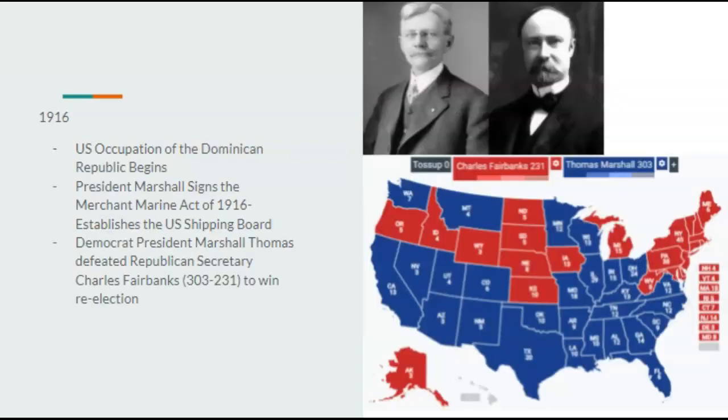In 1916, the U.S. occupation of the Dominican Republic begins as well. We also have the 1916 election, but first, Marshall would sign the Merchant Marine Act of 1916, which establishes the U.S. Shipping Board. In the 1916 election, the Democrats would renominate Thomas Marshall once again for, I believe, a third time. Yes, a third time, running for a third term. And Republicans would nominate former State Secretary Charles Fairbanks from the Theodore Roosevelt administration. And Thomas Marshall would win 303 to 231 to win a third term.